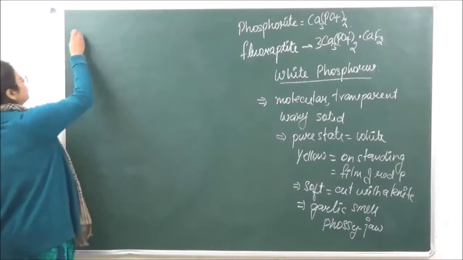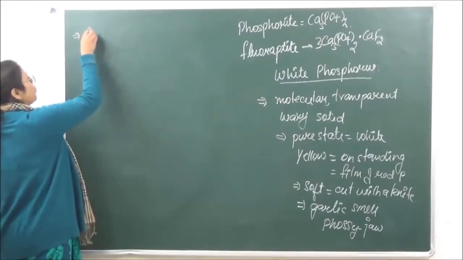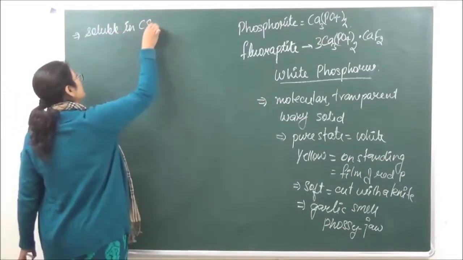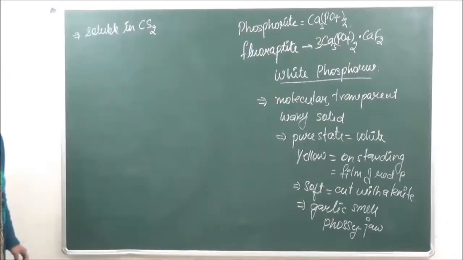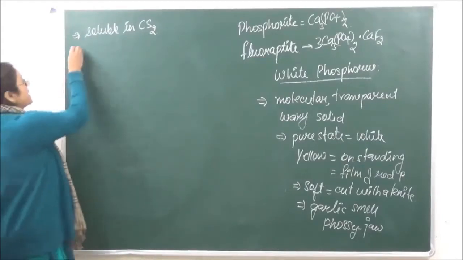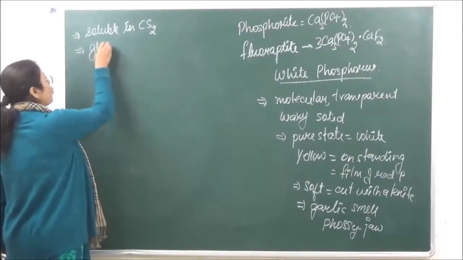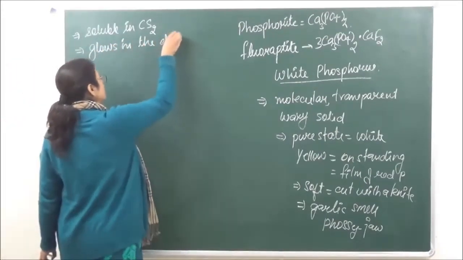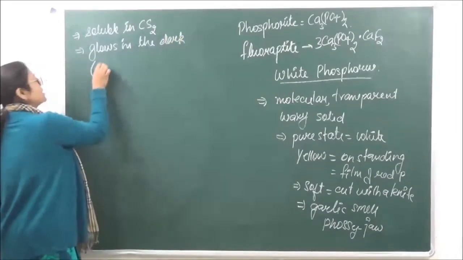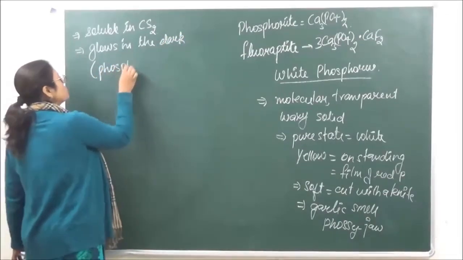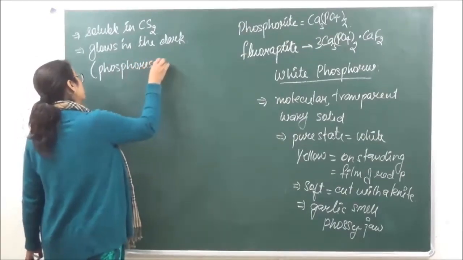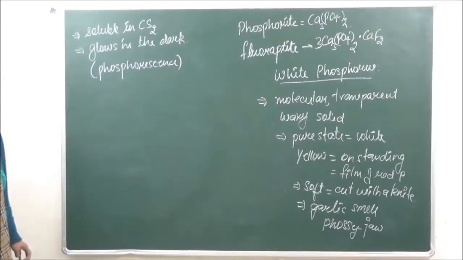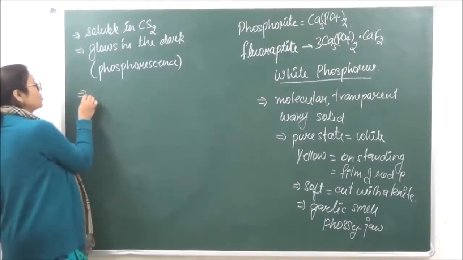Then next, it is soluble in CS2. Next property of white phosphorus is that it is insoluble in water, but it is soluble in carbon disulfide. CS2 में soluble रहता है. Then, as I just said, it glows in the dark, and this process is known as phosphorescence. Phosphorescence, ठीक है?